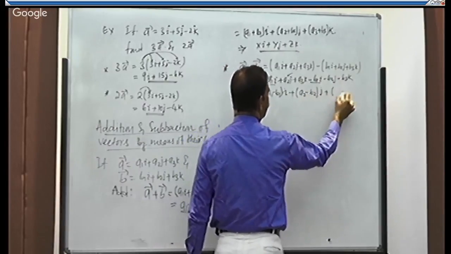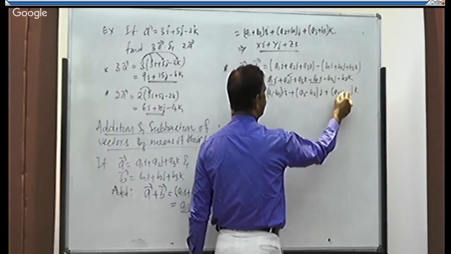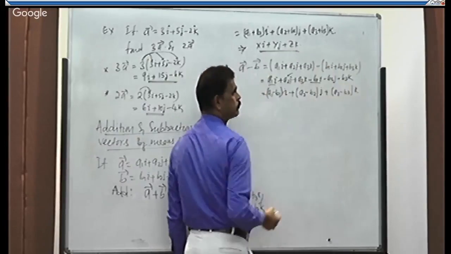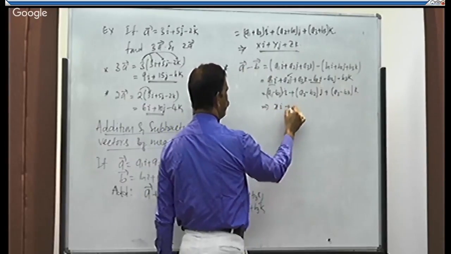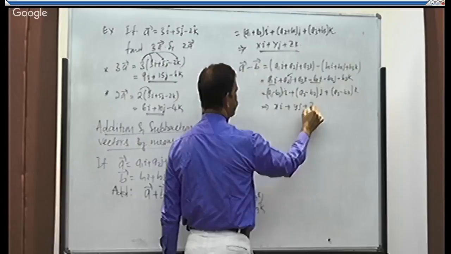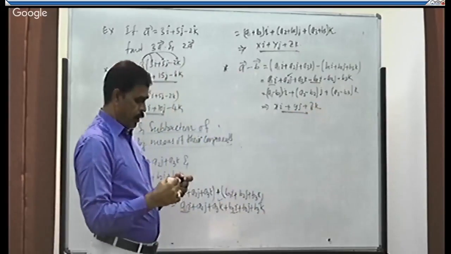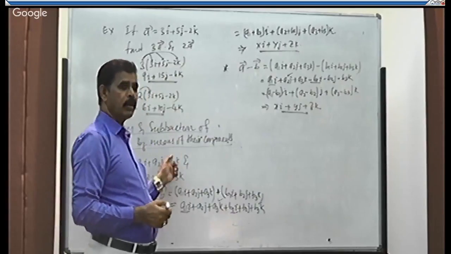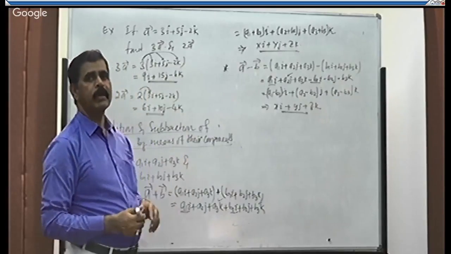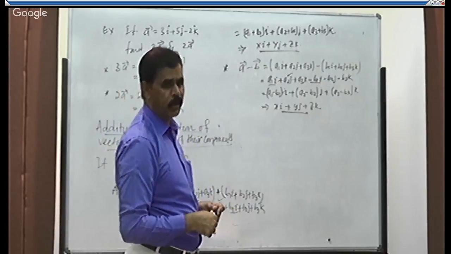Plus, if I take k common, what is remaining? a3 minus b3. Again, it may become xi plus yj plus zk. It is also another vector. Addition of two vectors or subtraction of a vector from another vector, both will result in a vector only, right?